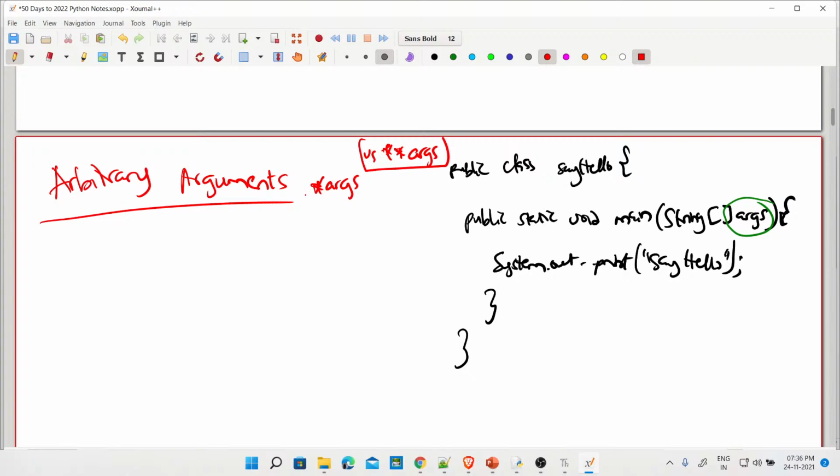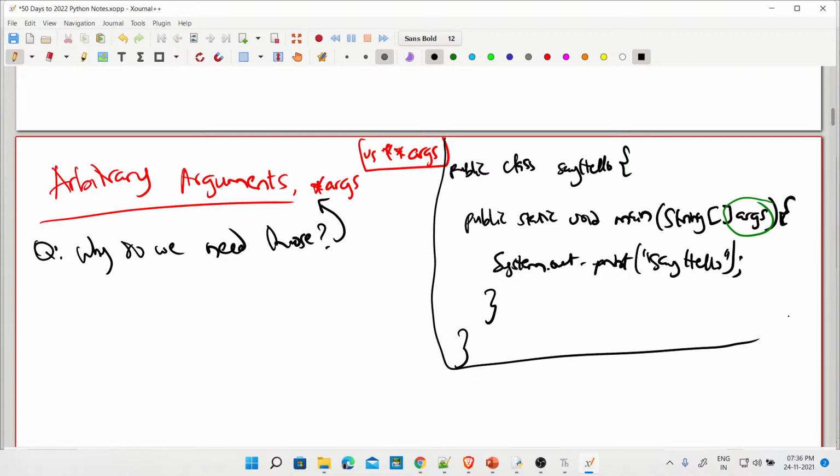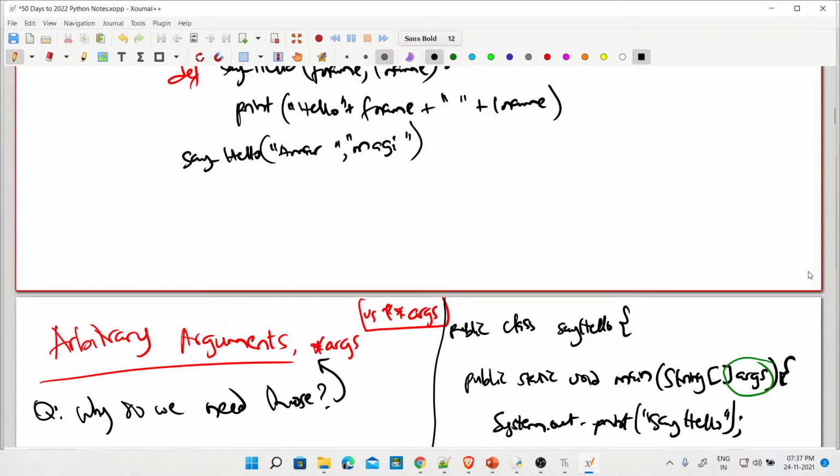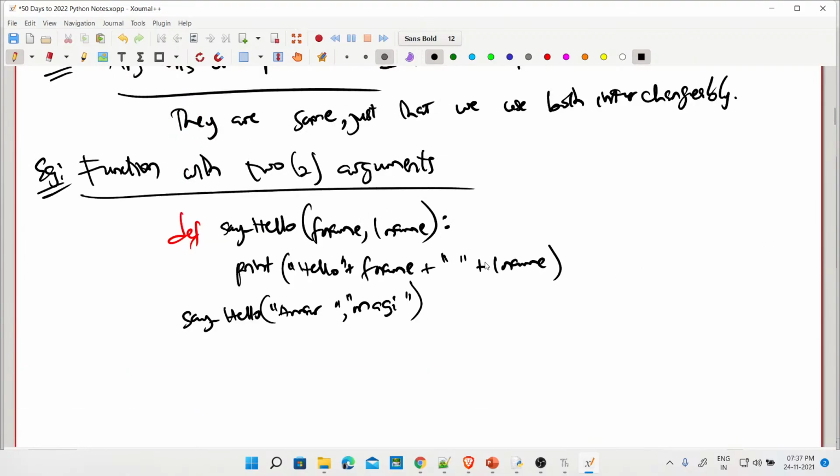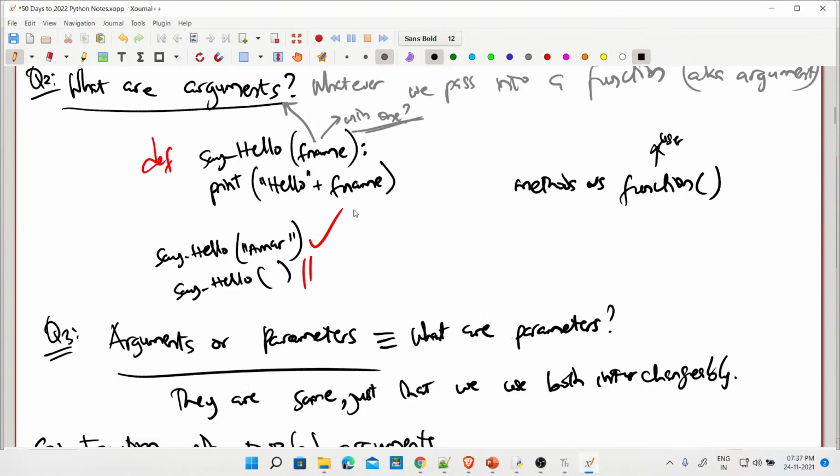Okay. So now, why do we need this actually? Why do we need arbitrary arguments? So that is also the next question. Why arbitrary? Why do we need them? Which ones? The one above. Fine. So close this guy. So you see, there will be a time in which you don't know how many arguments will be passed into your function. You have seen the previous examples, right? Like here we had 2, first name and last name. The other one we had 1, and the other one we never had anything, right?